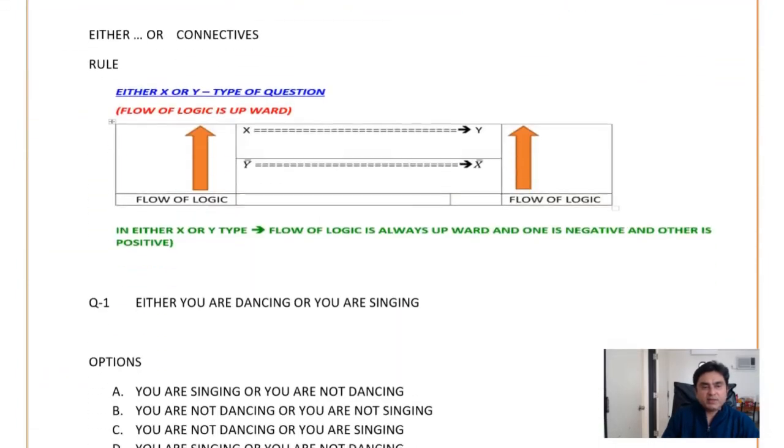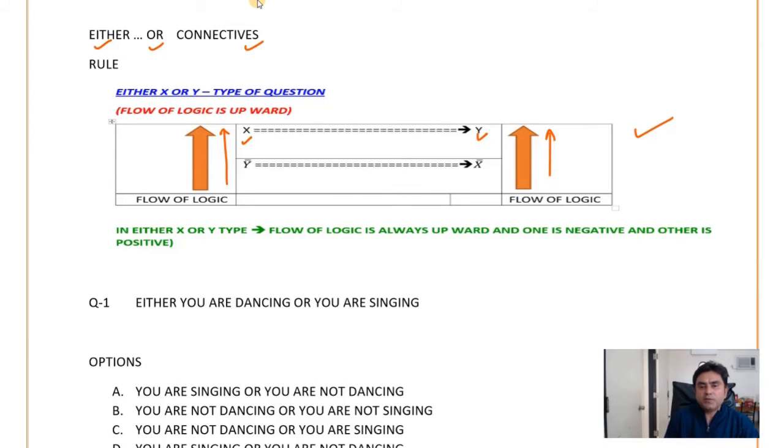Next rule that we are going to understand is about the either-or type of connectives. Now under either-or type of connectives, if there are X and Y, two parts of the sentence given, then Y bar will lead to X, upward flow, and X bar will lead to Y. Only this thing you have to remember.